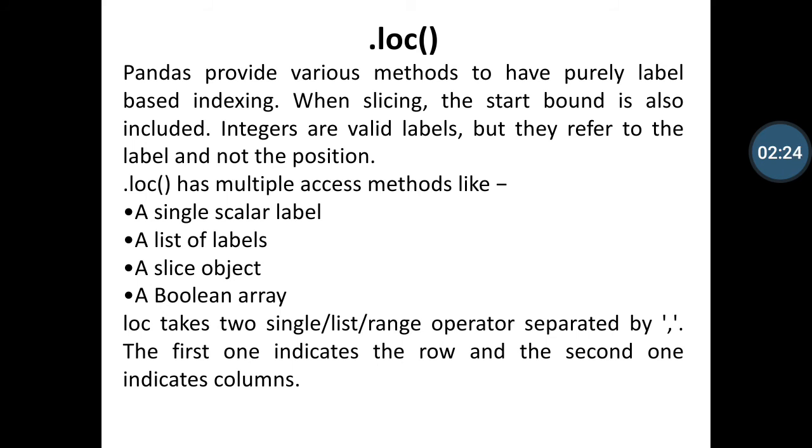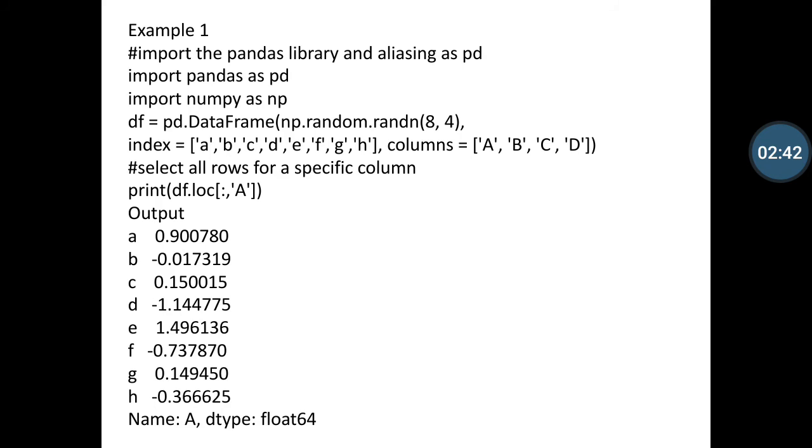So loc takes a single value, a list of values, or a range of operators separated by a comma. The first part indicates the row and the second part indicates the column values, as per the syntax used in our example. So first of all, I am defining the example here.